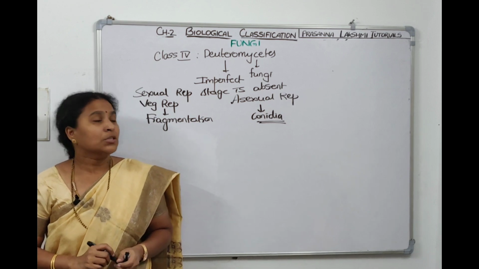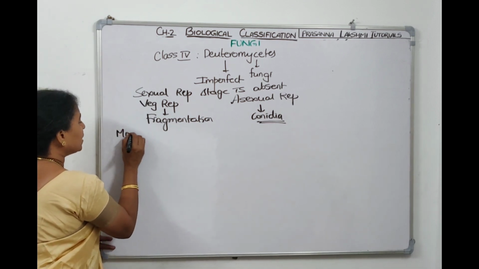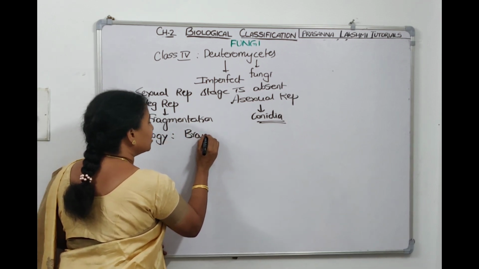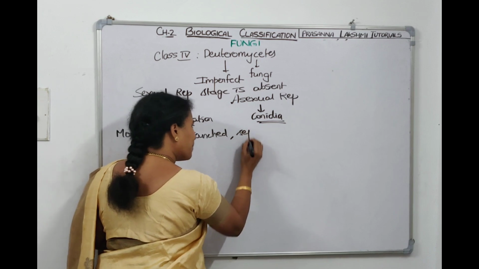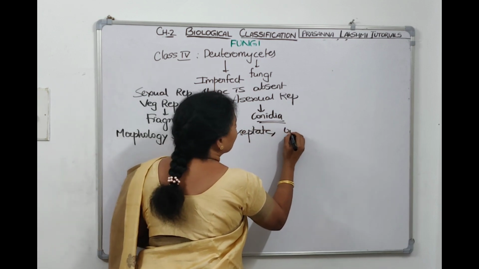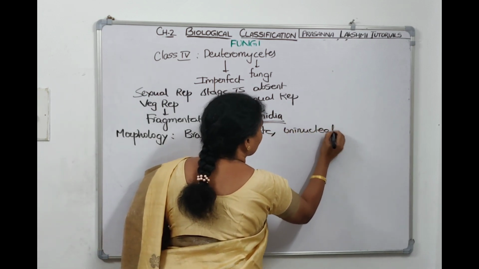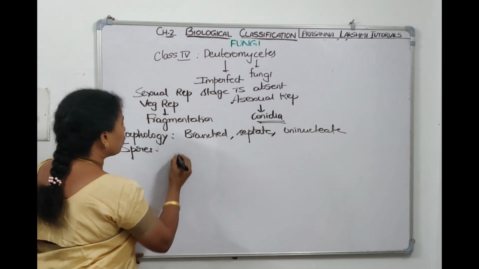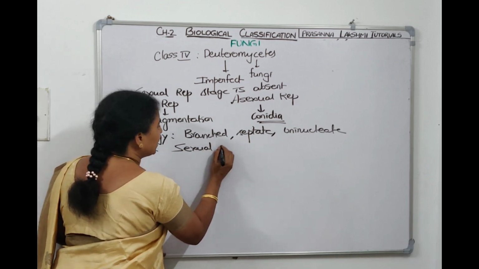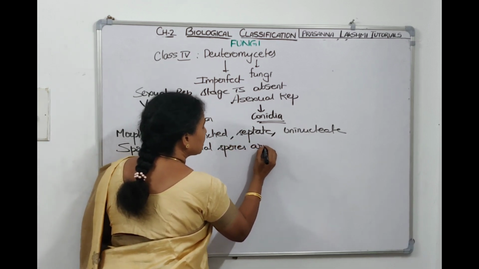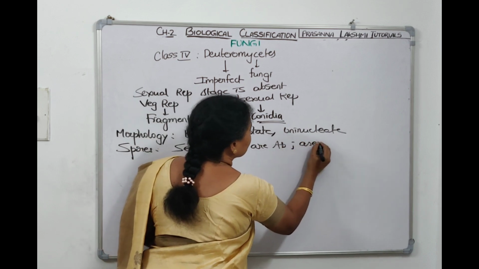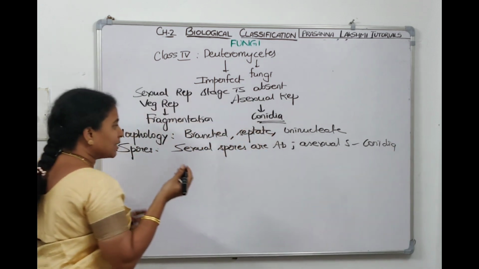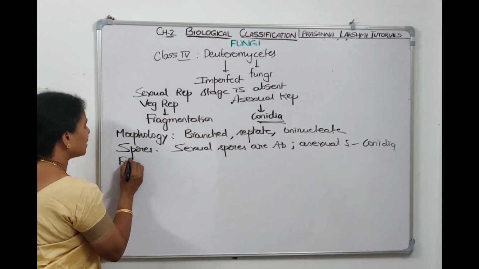Coming to the morphology of the mycelium, it is branched, septate, and uninucleate. Coming to the type of spores, sexual spores are absent, whereas the asexual spore is conidia. Since sexual spore is absent, the fruiting body is also absent.